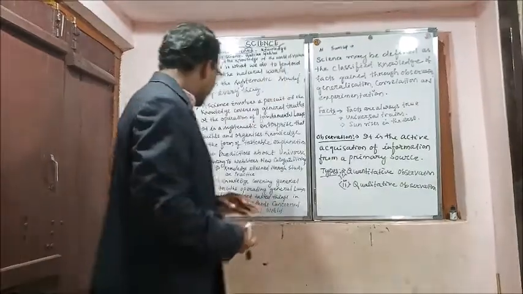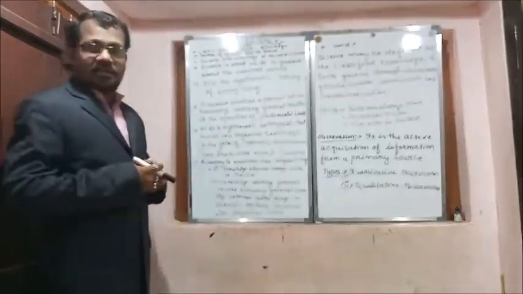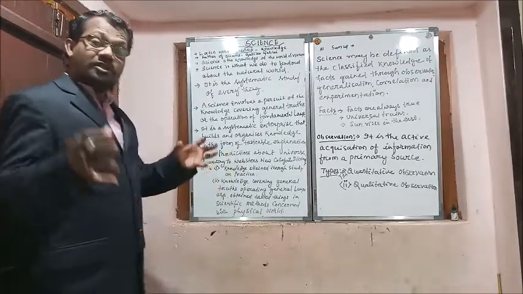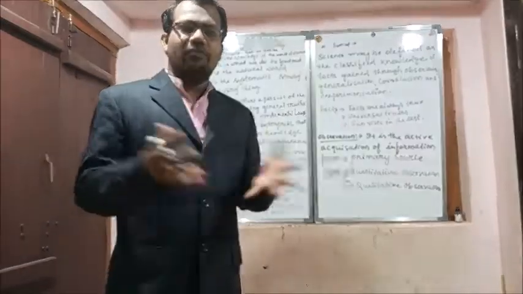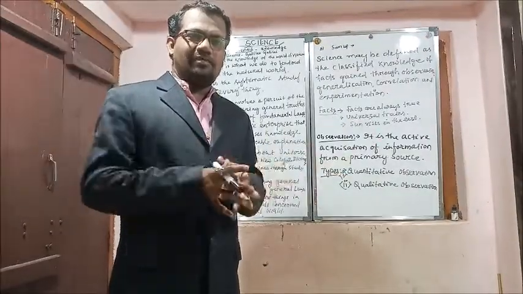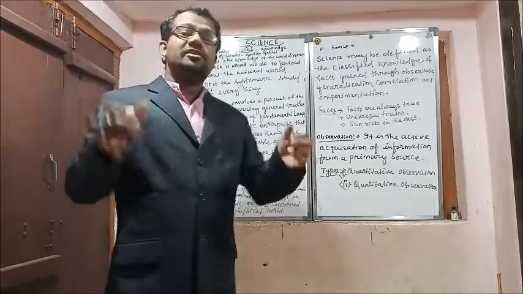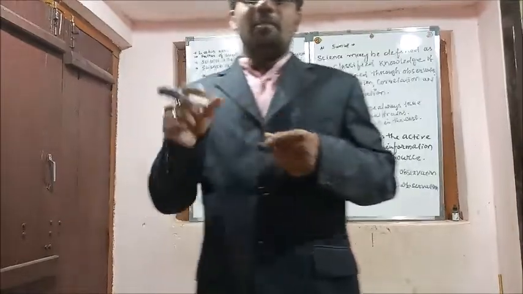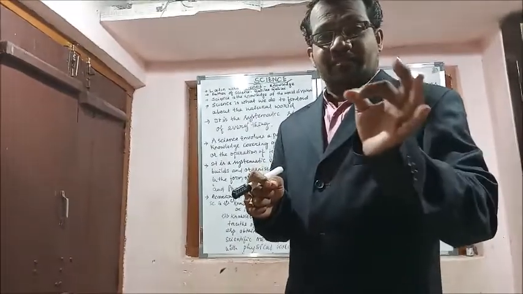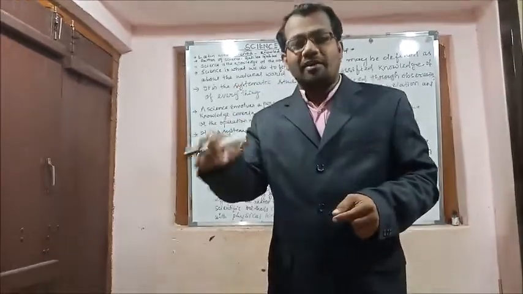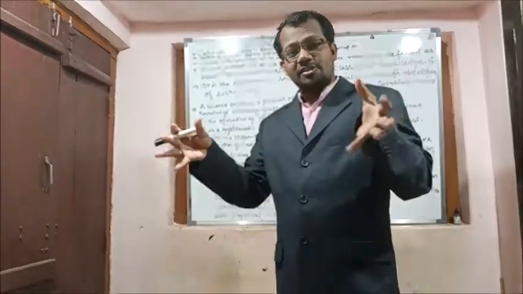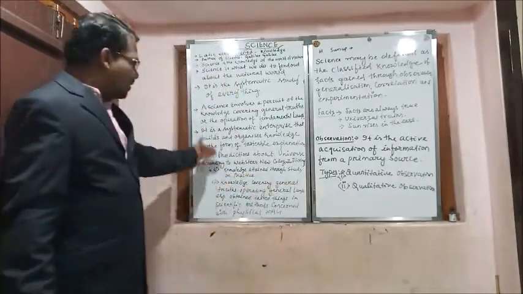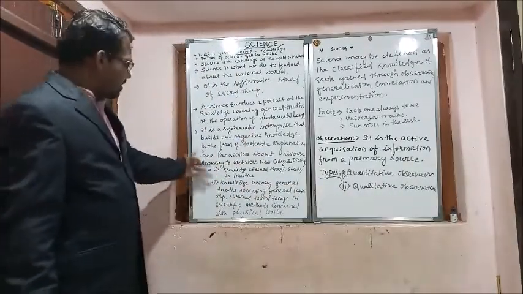That is science. According to Webster's New Collegiate Dictionary, the definition is given like that: science is the knowledge attained through study or practice. What is study and what is practice? As we know, practice makes a man perfect, but that is different. Here, what is study? If anybody asks what is biology, we can say biology is the branch of science which deals with the study of living things. If we study living things, then that is biology. Exactly the same thing applies here. To know through study or practice is science.